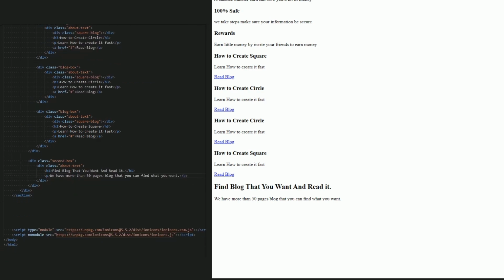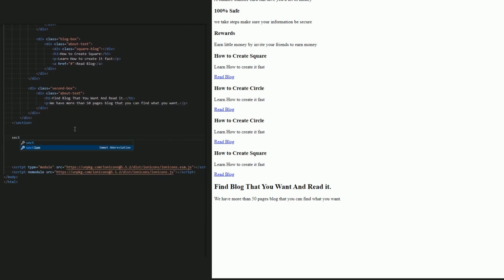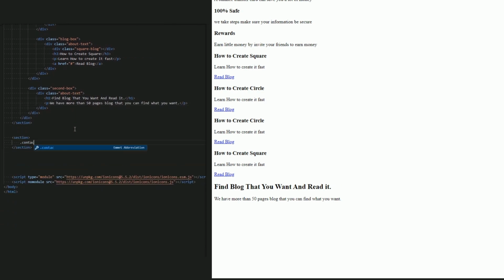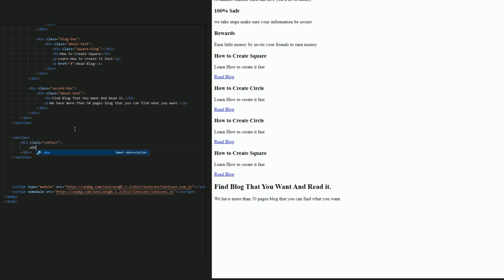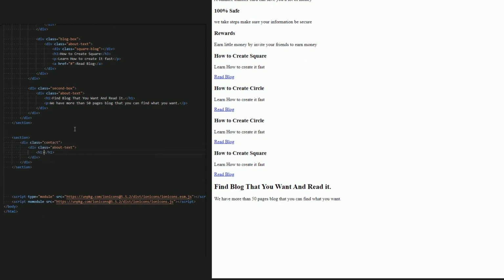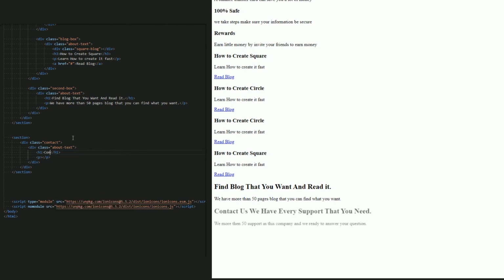Good. Now for contact, let's create a section and create a div contact. Now inside the contact, add about text and h1 and p. So let me type it fast.